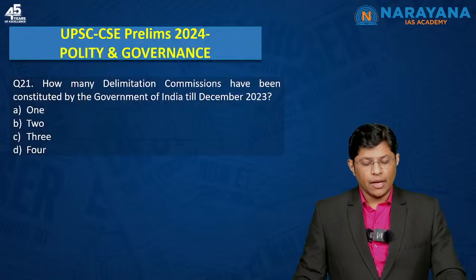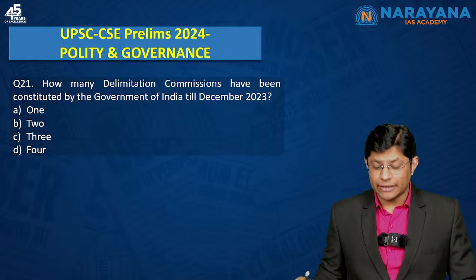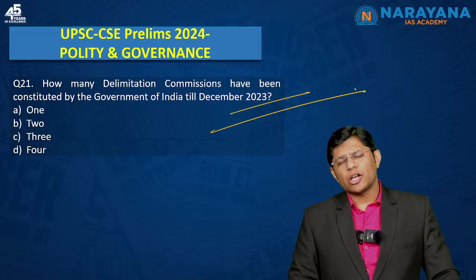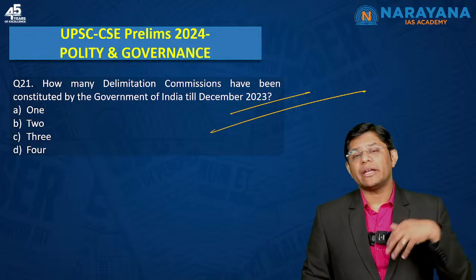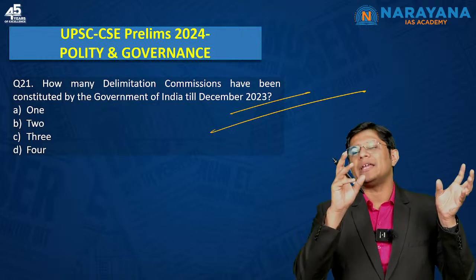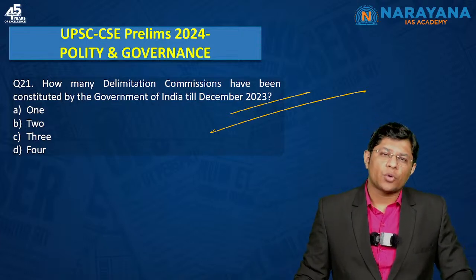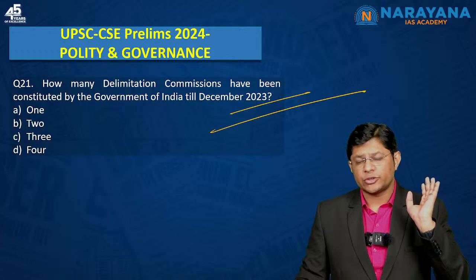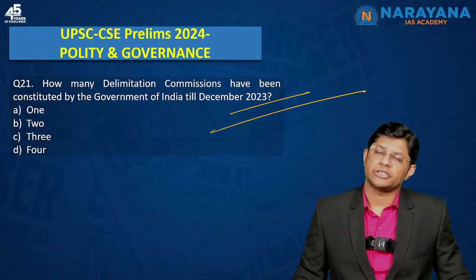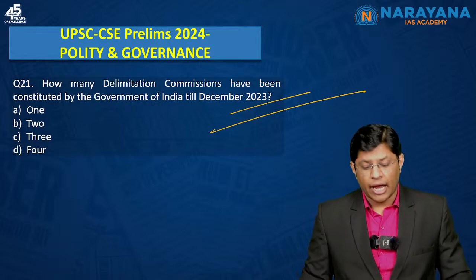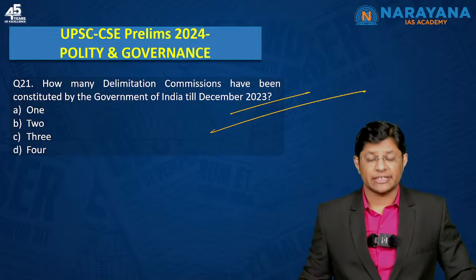Next question. How many delimitation commissions have been constituted by the government of India till December 2023? Now you might wonder, why has this question been asked? Though it might be difficult for you to remember the number of delimitation commissions that might have been formed so far, the reason why they have asked you the question is because of this term which was in the news. Why? With respect to the UT of Jammu and Kashmir, the central government had established a delimitation commission for the UT of Jammu and Kashmir. That's the reason this was in the news.